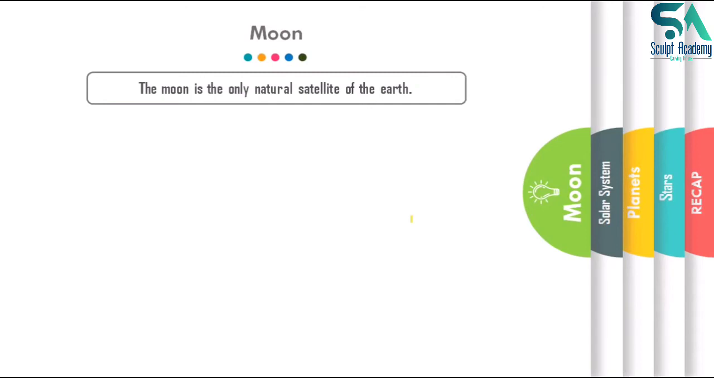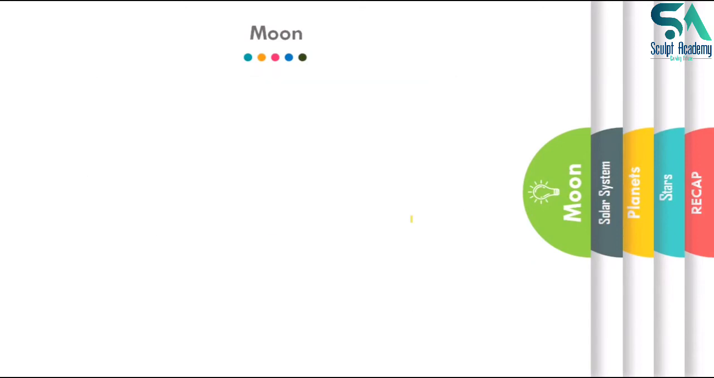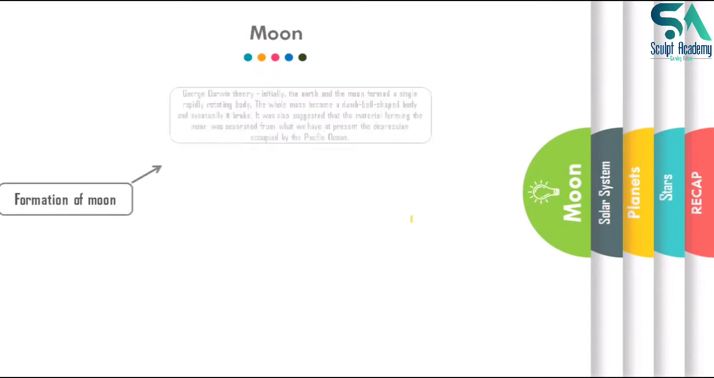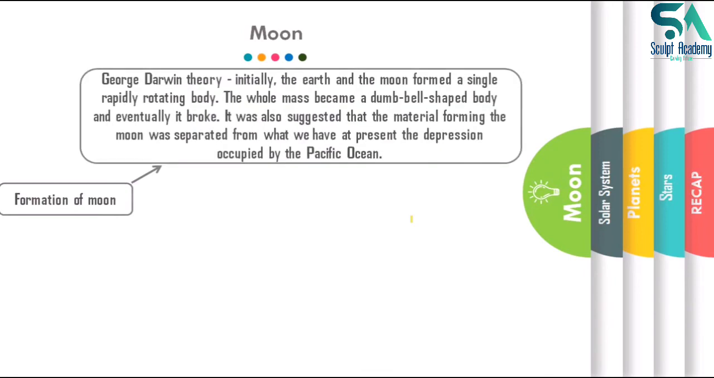Now the next topic is moons. What is a moon? A moon is the only natural satellite of the Earth. How was the Moon formed? There are two theories. First is George Darwin's theory, which says that initially the Earth and the Moon formed a single rapidly rotating body, meaning both were the same body, and the whole mass became a dumbbell-shaped body.